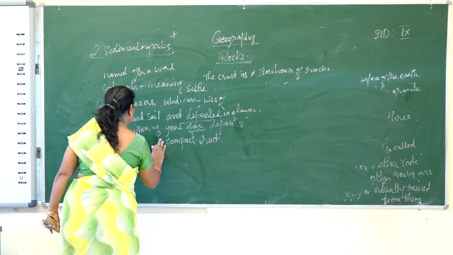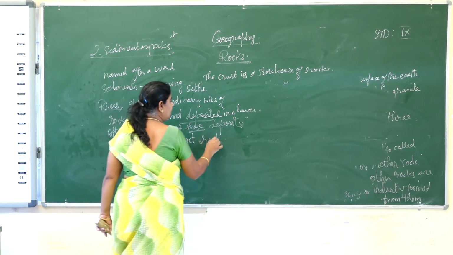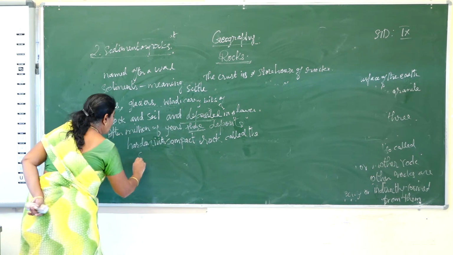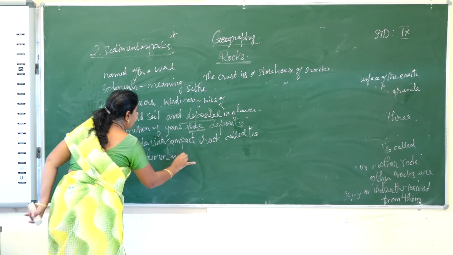This hardened compact rock is called the sedimentary rock. In this way, sedimentary rocks are formed.